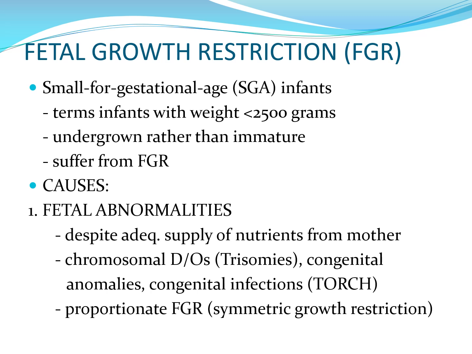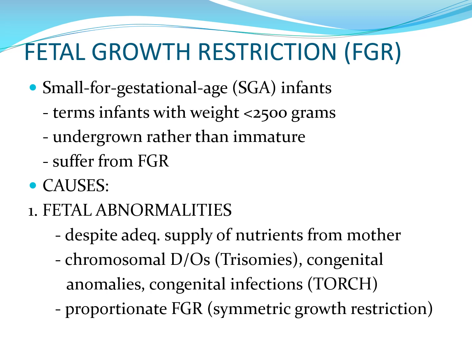So what happens? They are term but they have low birth weight. So these babies may suffer from fetal growth restriction. So they might have been undergrown rather than immature. So they might have grown adequately within the mother's womb, although they are